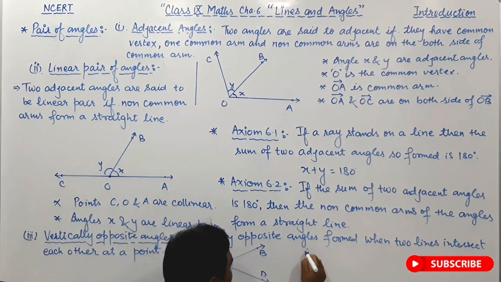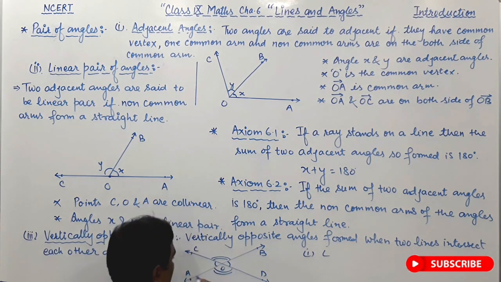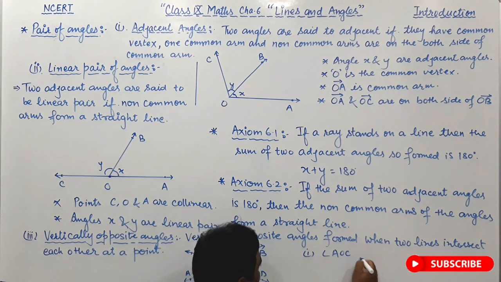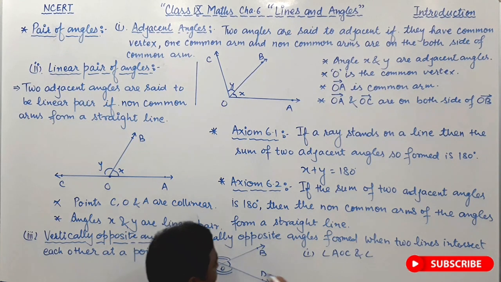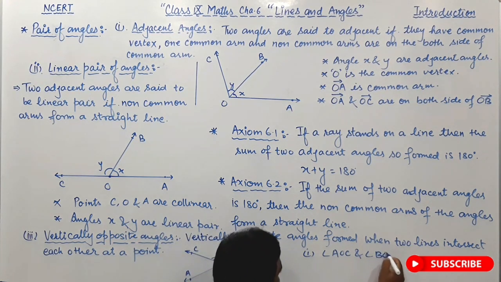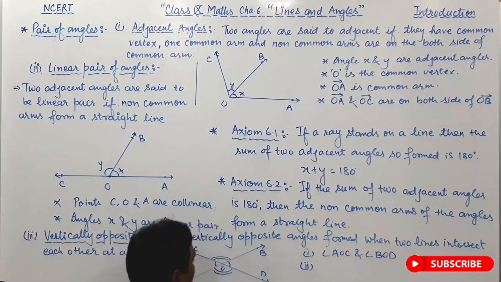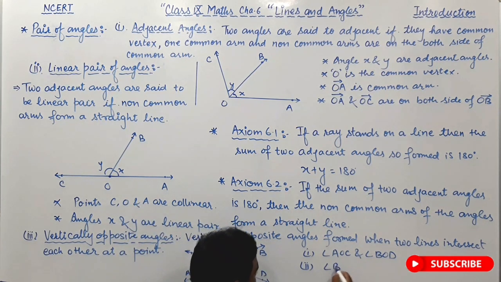First pair is angle AOC and angle BOD. They are vertically opposite, and the second pair of vertically opposite angles is angle BOC and angle AOD.